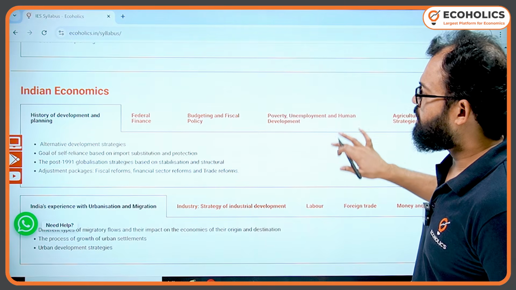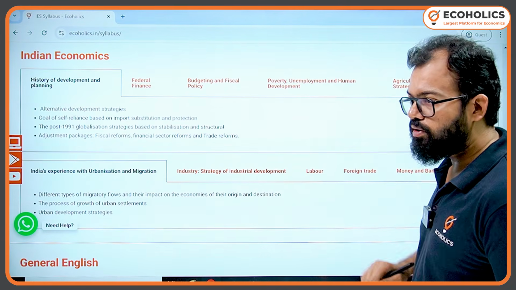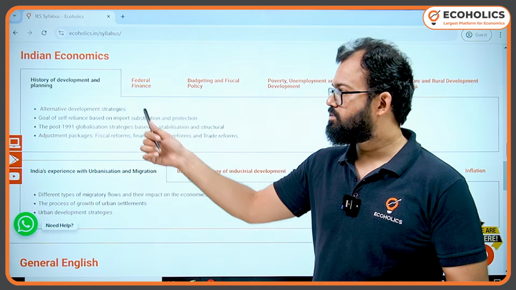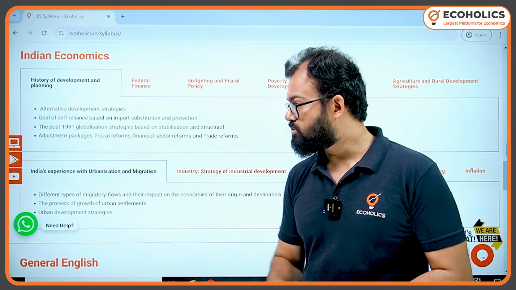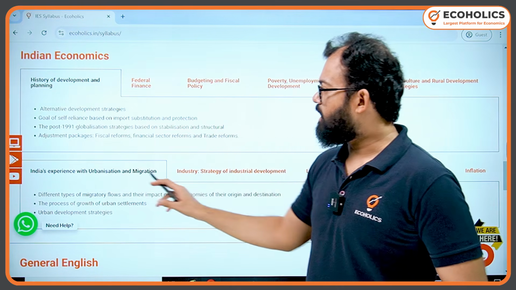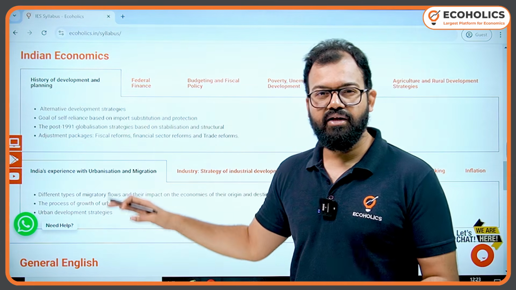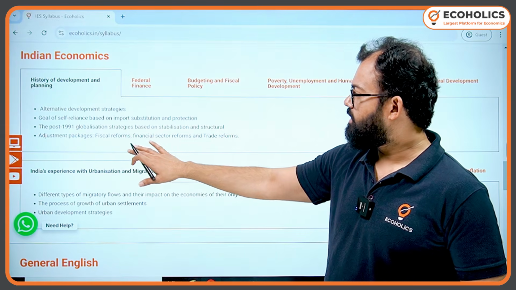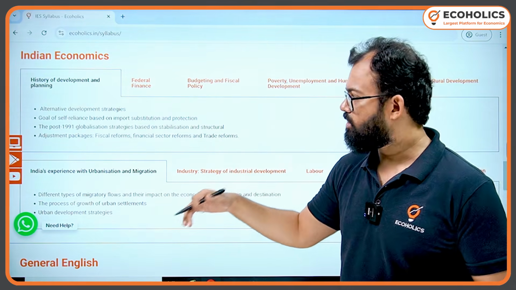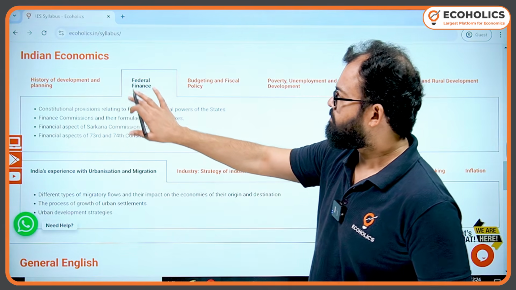And then we come to Indian economics, that is paper 4 in economics and paper 6 in total. This paper you'll be writing on day 3, afternoon shift. Here we have history of development and planning. All the planning era, approximately up to 1991, you'll find here. And you'll find majority of questions related to reforms and the economic crisis that India faced.